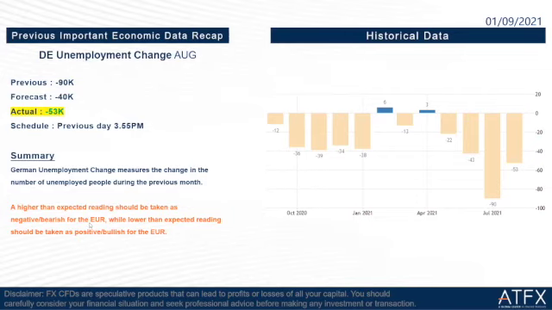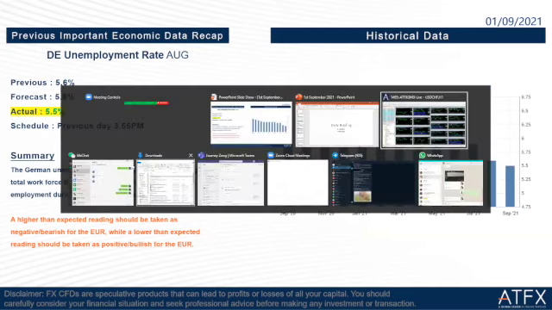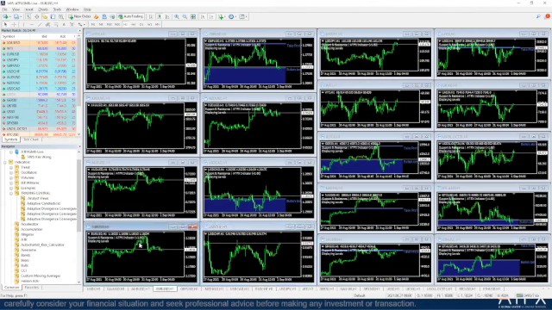Okay, so the next one is Germany employment rate August. So previous and forecast is 5.6%, but the actual is 5.5%, which is lower than the forecast. So this one is actually good news, positive for the euro dollar. So we can see that. Let us take a look on our euro graph here. We can see that yesterday, because of these two important economic data, that's why the euro dollar EUR USD rose up here until US session.